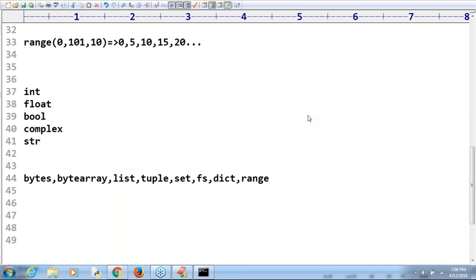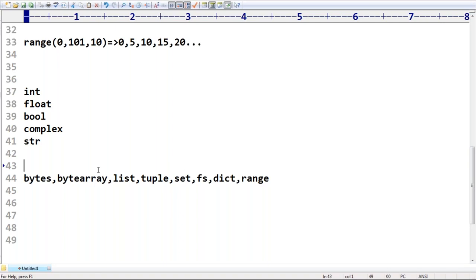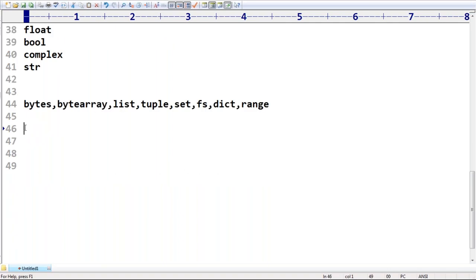So if range is a data type, then why are we getting "range object" in the error line? Range object, because it is a data type only. Every data type is by default considered an object only. Every data type value, everything in Python is an object only. Remember that.